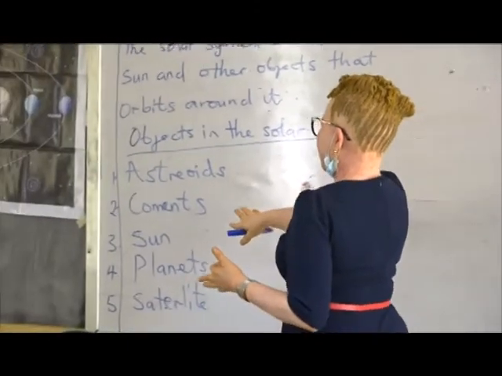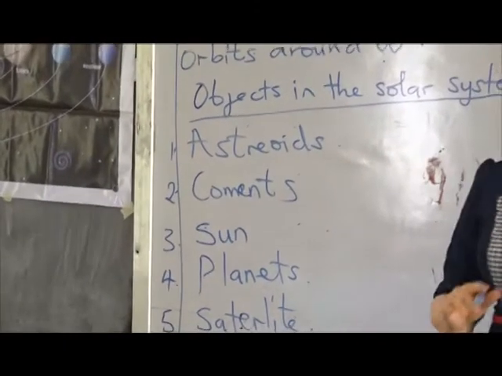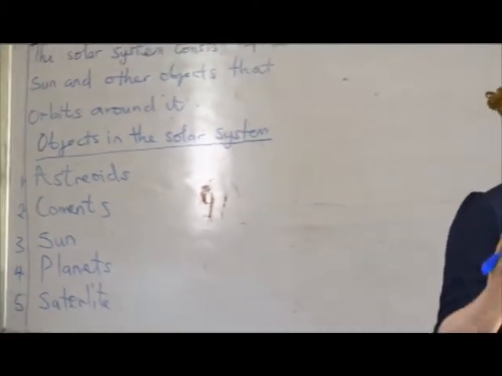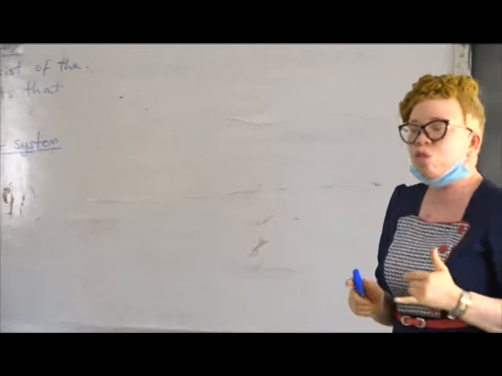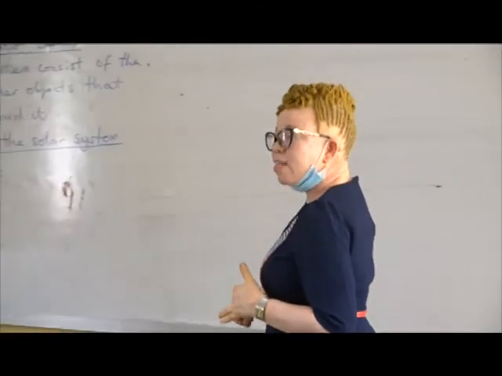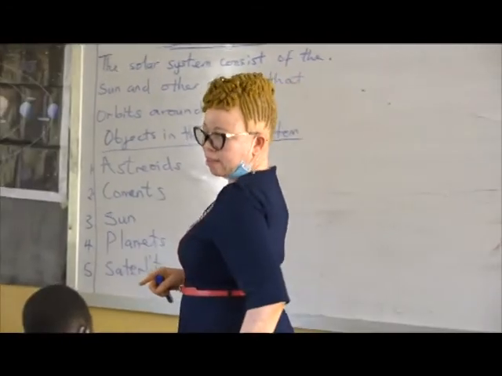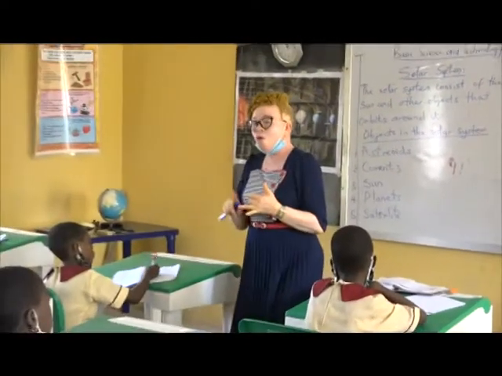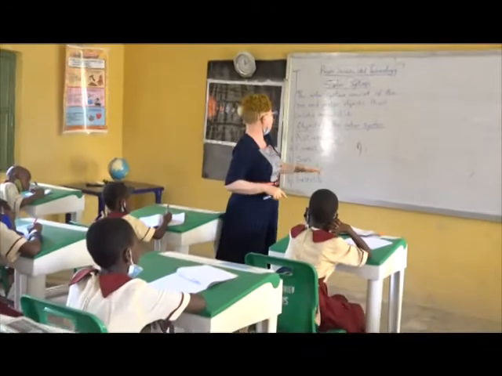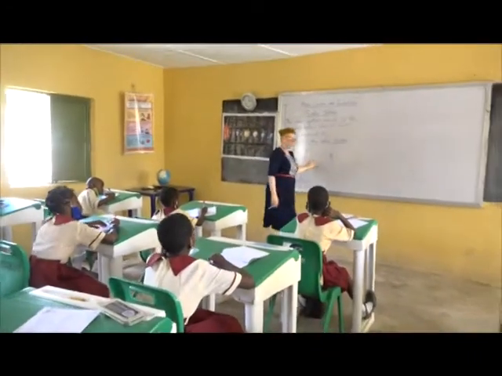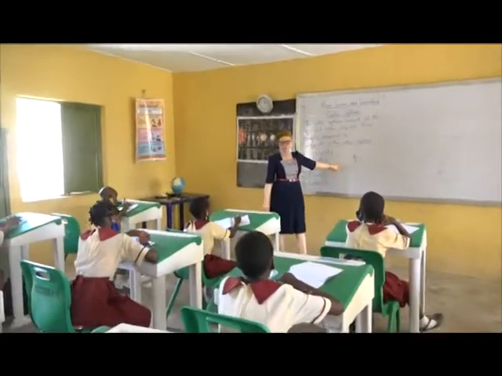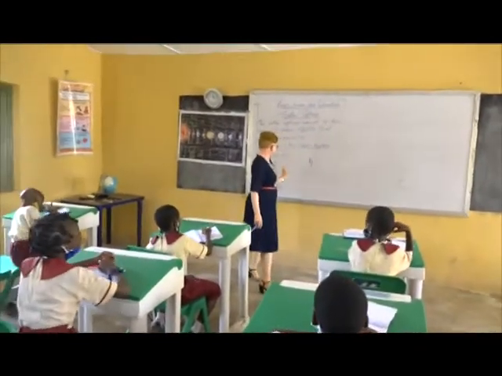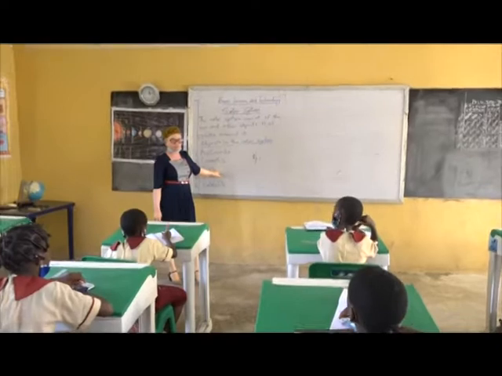Say it, everybody. Comets. Comets are also left over from the creation of the solar system. They are made up of dust, rock and ice. The comets are made up of what, everybody? Dust, rock and ice. Yes.